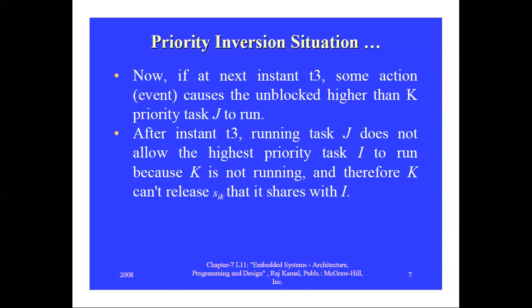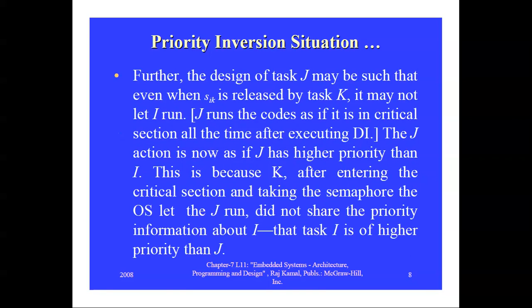Because I cannot run. I shares data and shared resources, and the semaphores are all kept by K in the critical region. Okay. So at instant T3, the running task J does not allow the highest priority task I to run because K is not running, and therefore K can't release SIK that it shares with I.